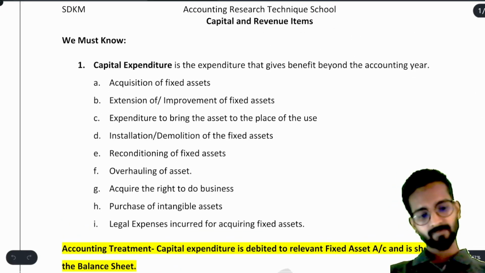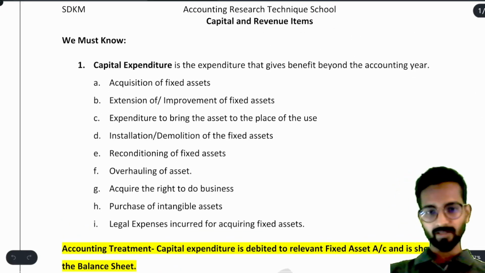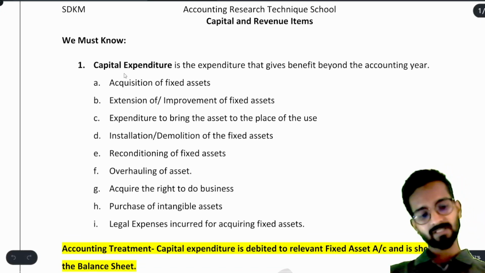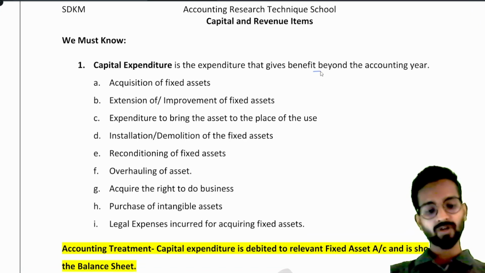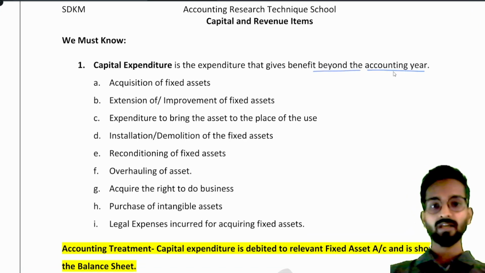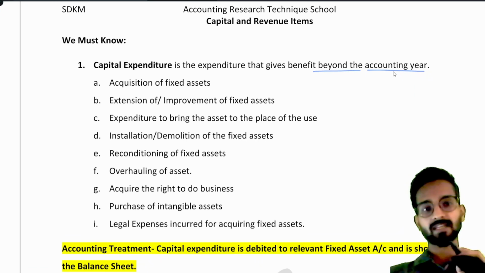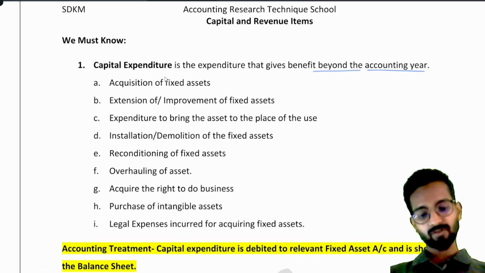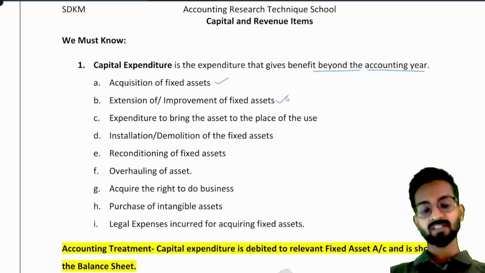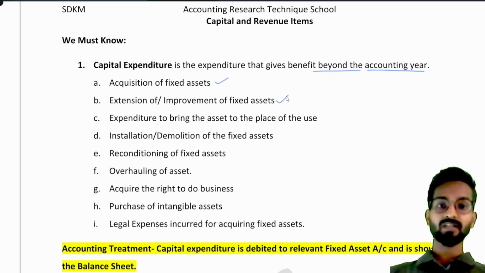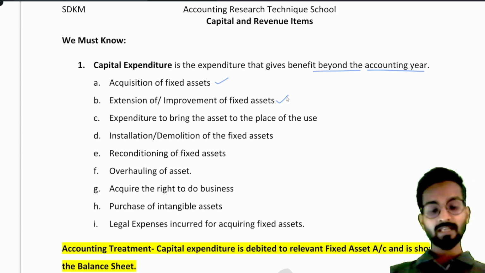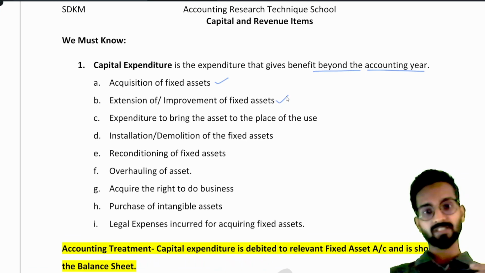Okay, now check. Our topic is capital and revenue items. We must know what capital expenditure is. Understand this. It is the expenditure that gives benefit beyond the accounting year, meaning more than 1 year of benefit. Okay. Acquisition of fixed asset is obviously capital expenditure. Extension or improvement of fixed asset. What we learned, that our machinery had a capacity of producing 1000 shirts. Now the capacity increased to 1200 shirts. So it is the improvement of a fixed asset. That is also capital expenditure.